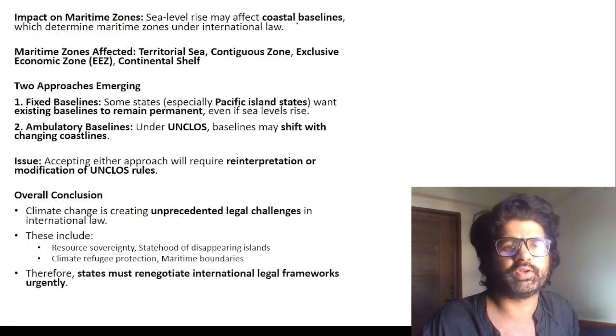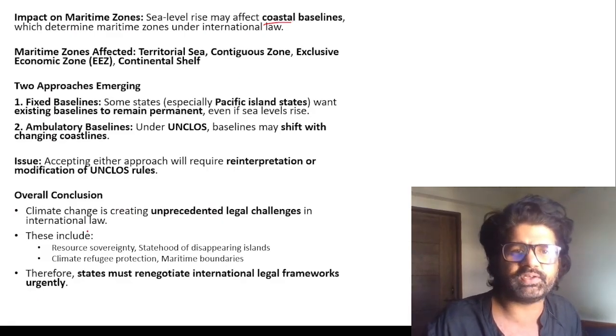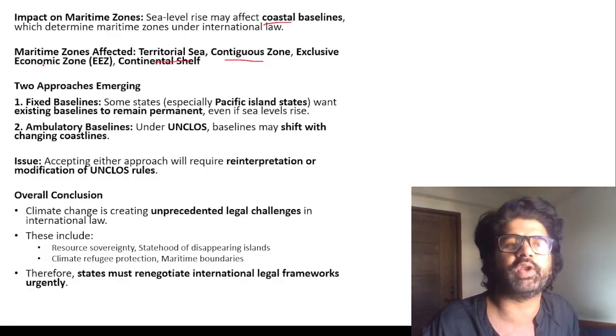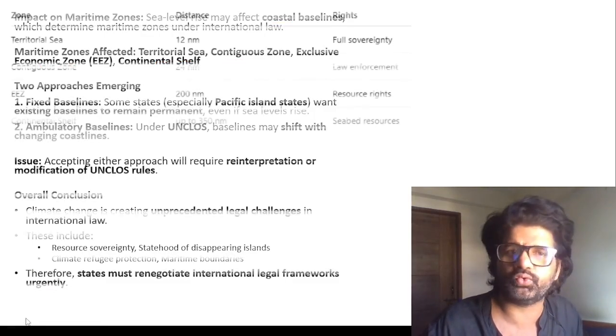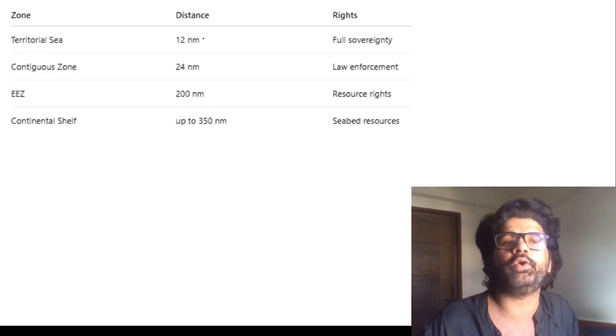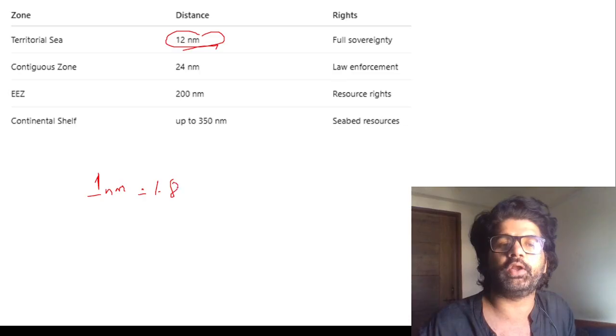Impact on maritime zones. Sea levels may rise and affect the coastal baseline. So these things can change: territorial sea, contiguous zone, exclusive economic zone, and continental shelf. So you see these areas. Territorial sea, 12 nautical miles. 1 nm is around 1.8 kilometers.